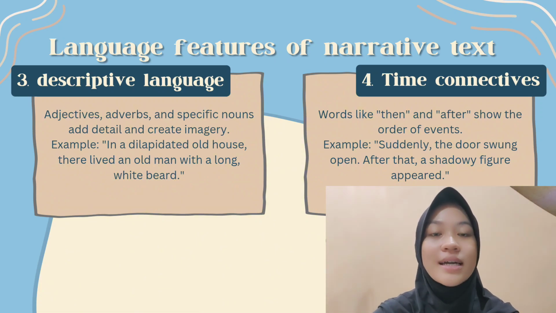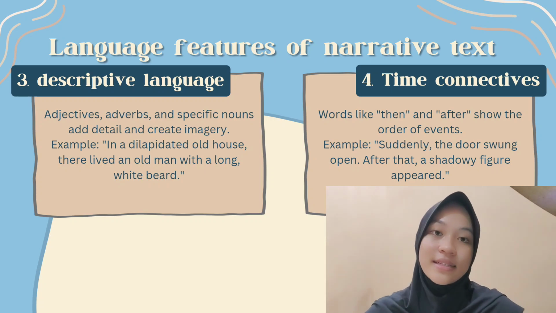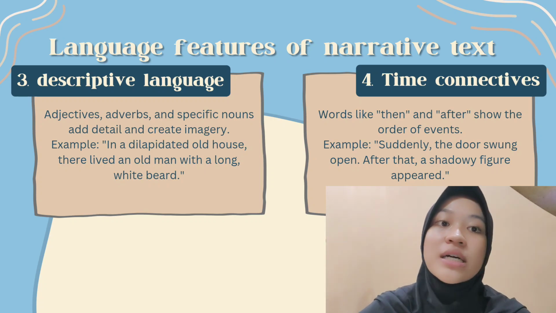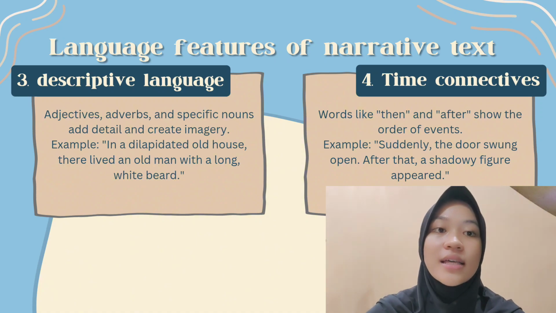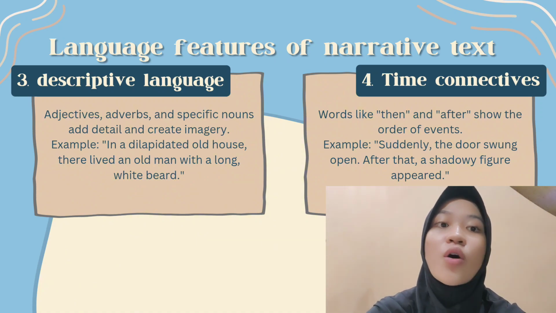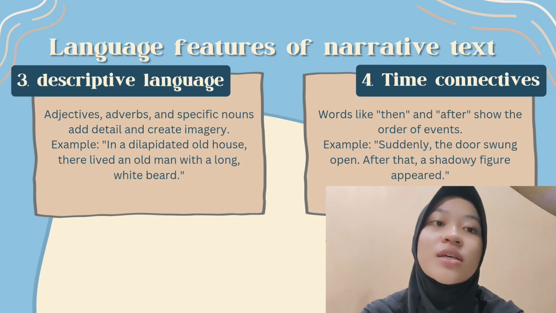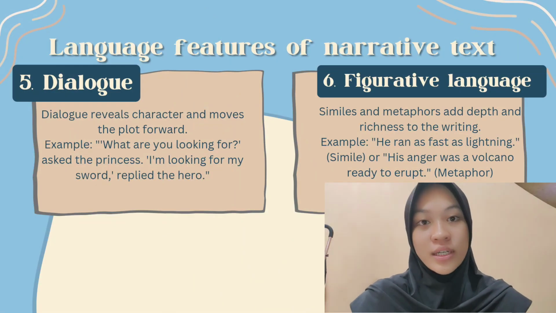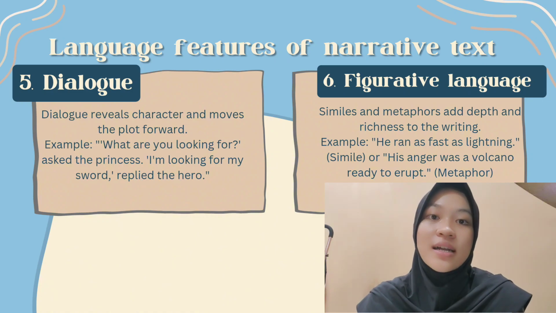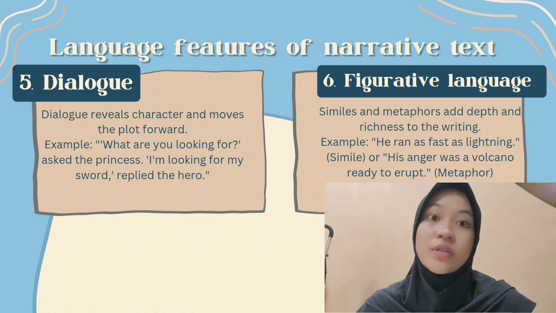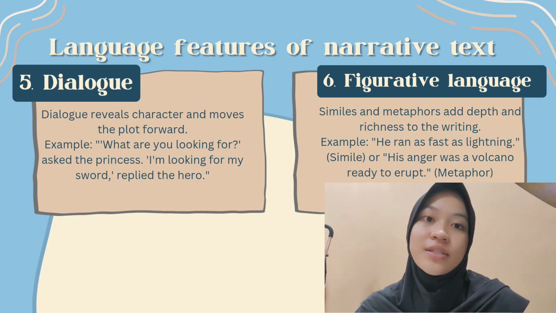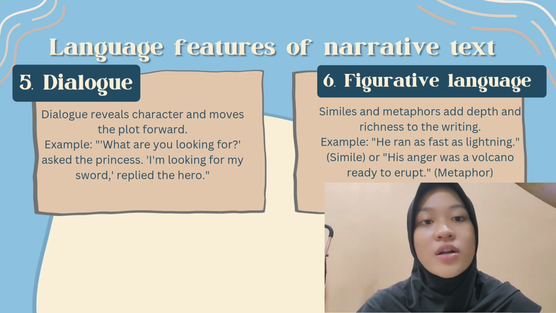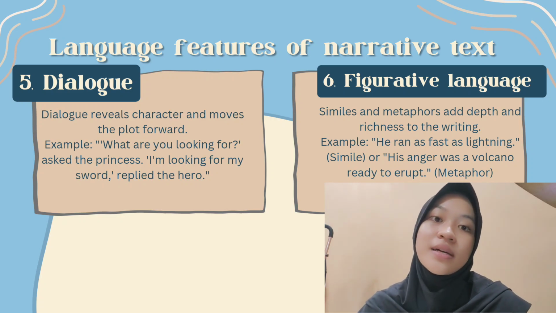The fourth is time connective. Words like then and after show the order of events. Example: suddenly the door swung open. After that, a shadowy figure appeared. The fifth is dialogue. Dialogue reveals character and moves the plot forward. Example: what are you looking for? Asked the princess. I'm looking for my sword, replied the hero.